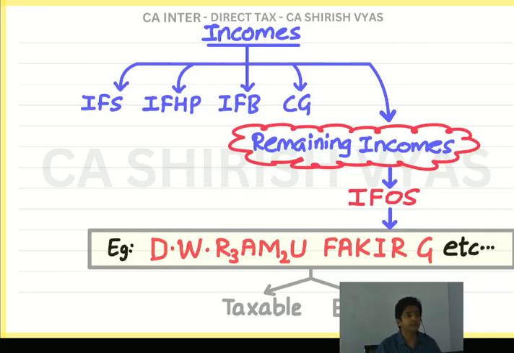It is MPs', MLAs' income from other sources. Partner's salary will be income from business. And all the rest of the salaries, people who work like slaves, their salary is income from salary. Anyway, right now I am not discussing partner salary here.